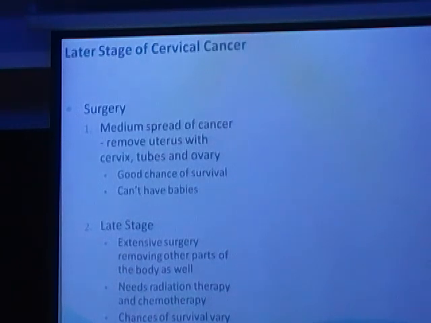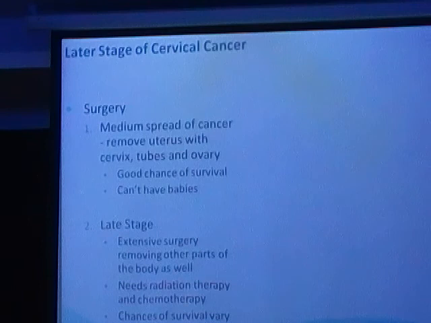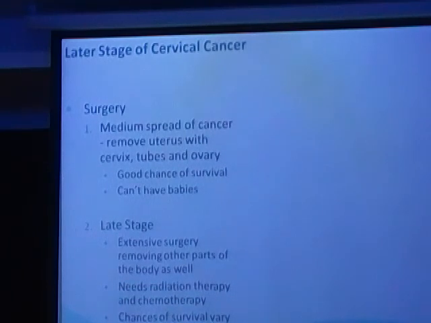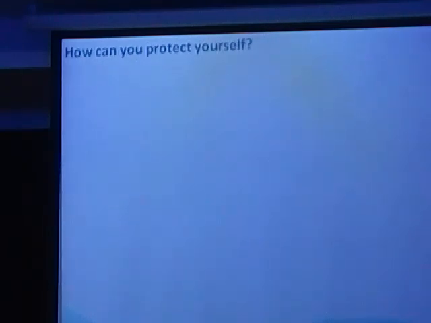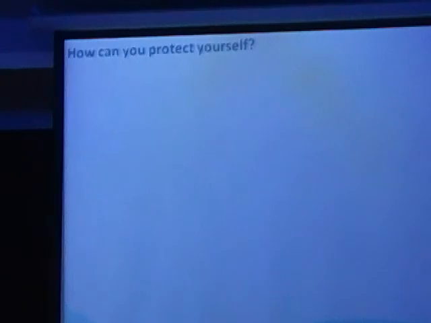Like me, all of us had mugged up point A and point B to clear our entrance exams. Only afterwards I understood why we had to mug it up, because those are the most sensitive points where the damages happen when radiotherapy is given for cancer cervix, which is where the ureters enter and where the ovaries would come. That was the significance of point A and point B that we mugged up to clear our exams. So now, when we know this is the incidence, this is the significance, this is the mortality and morbidity from cancer cervix, how can we protect ourselves from this condition?